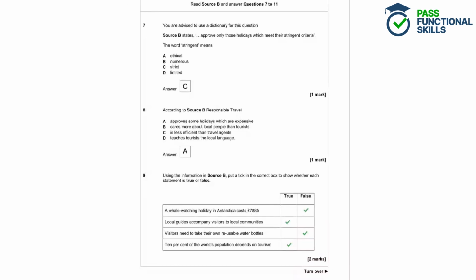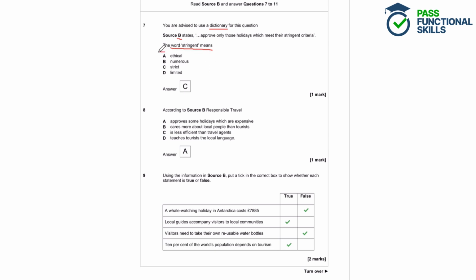Question 7. You're advised to use a dictionary for this question. Source B states, approve only those holidays which meet their stringent criteria. The word stringent means A, ethical, B, numerous, C, strict, or D, limited. So here we're going to use our dictionary, and we're going to use the quote from source B, and we need to find out what the word stringent means. So we need to define this, find a word that could replace stringent in this sentence.